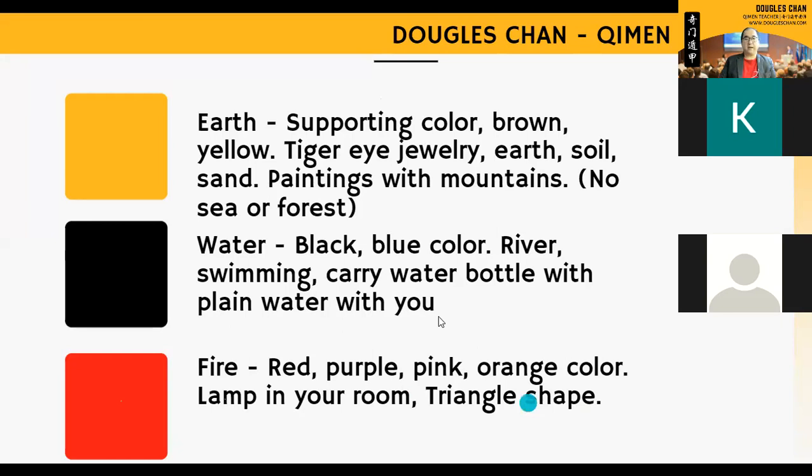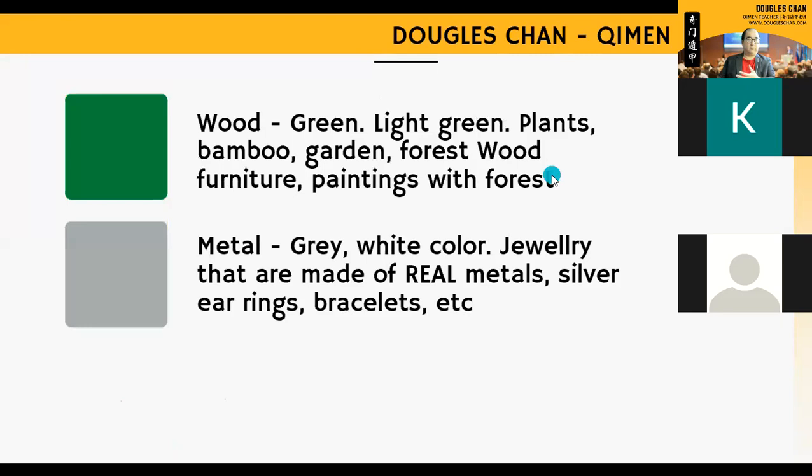Next for wood, we have green, light green, and plants also, bamboo, gardens, walking around in the forest or garden. And you can have wood furniture also, and paintings of forests, a lot of woods. Then metal, as I mentioned in the case study, gray and white colored jewelry made of real metal. Silver earrings, bracelets, et cetera.